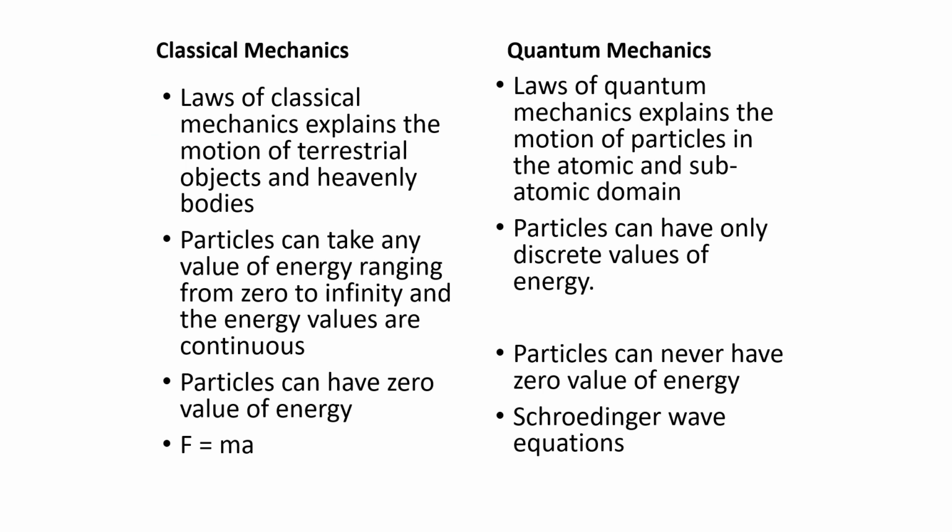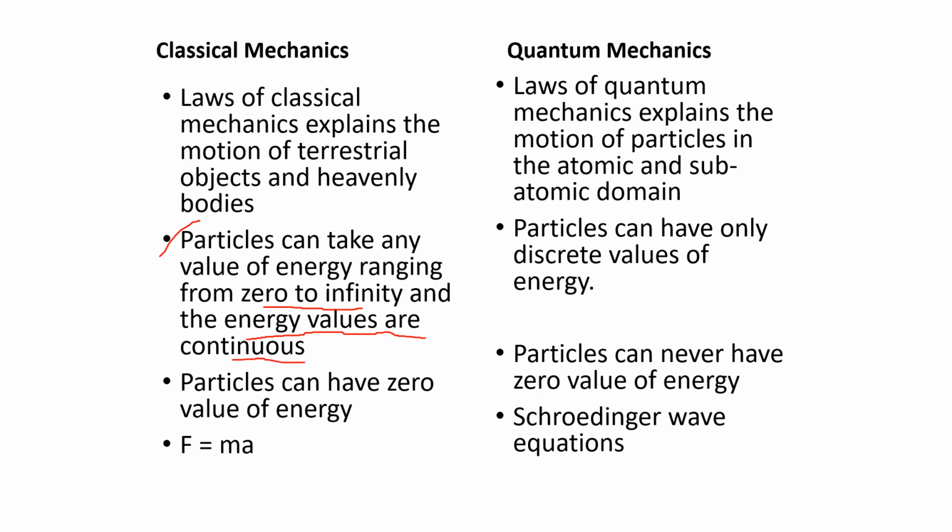In classical mechanics, particles can have any value of energy ranging from 0 to infinity. That is, there isn't any restriction for the particle to have any particular value of energy. And the second point is, the energy values are continuous for the particle.